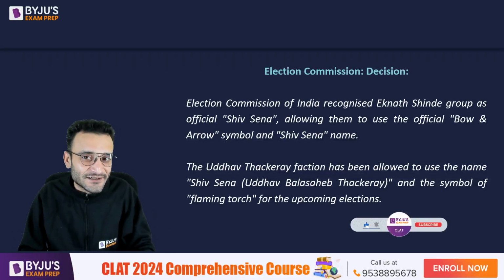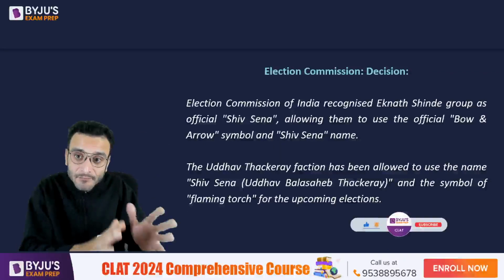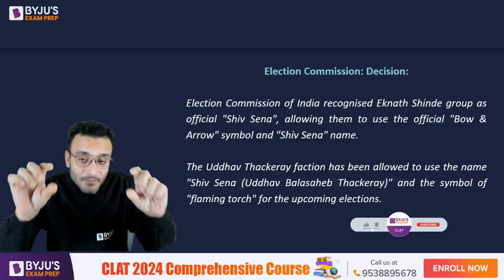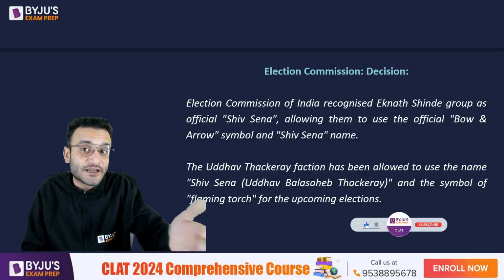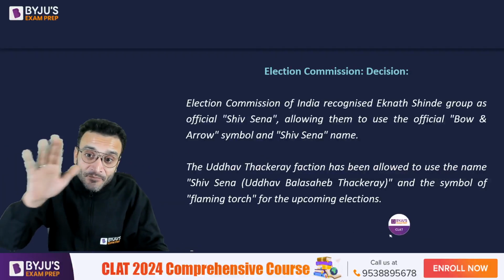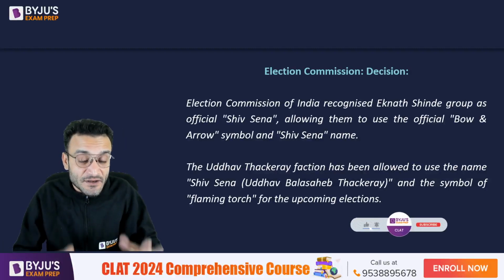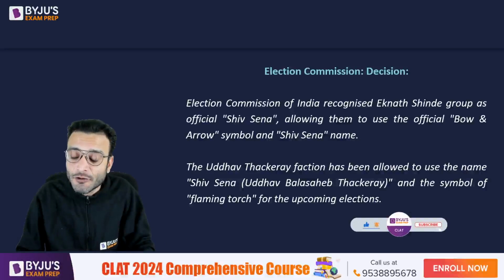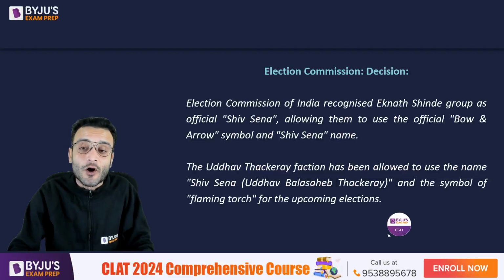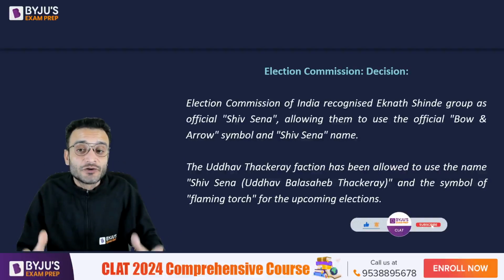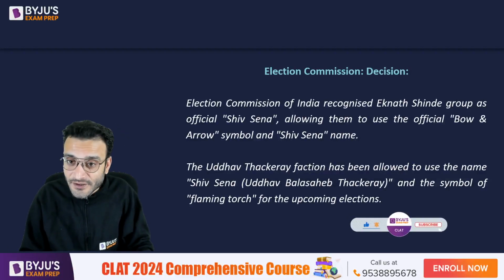Right? So this is the final decision, and I'm sure that you understood why the Election Commission has come to this conclusion based on the number of people supporting in the Legislative Assembly. You have 40 people supporting Eknath Shinde out of 55 and just 15 MLAs supporting Uddhav Thackeray in the Legislative Assembly. Based on that, and it was a very old 1972 decision of the Supreme Court in Sadiq Ali's case, wherein the Supreme Court also relied on similar parameters to decide that Indira Gandhi's Congress is the real Congress.